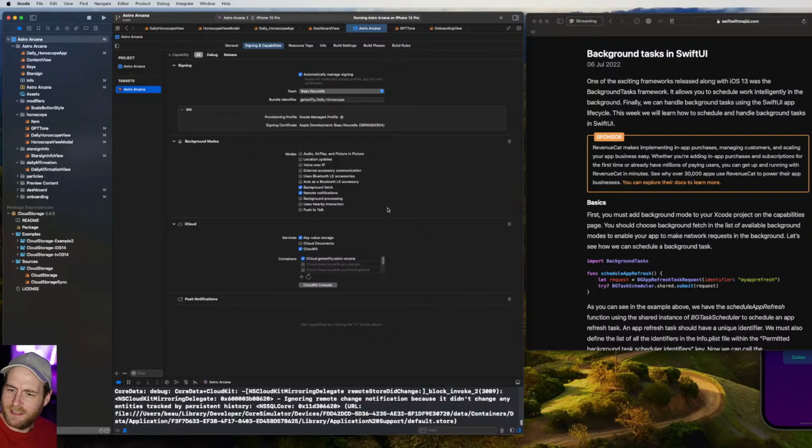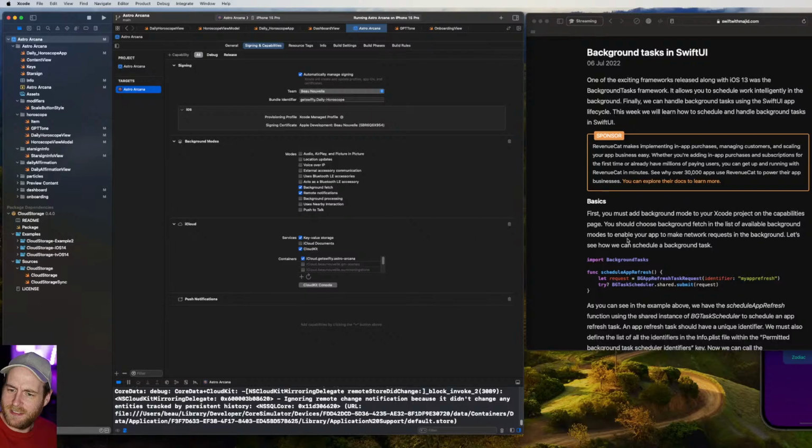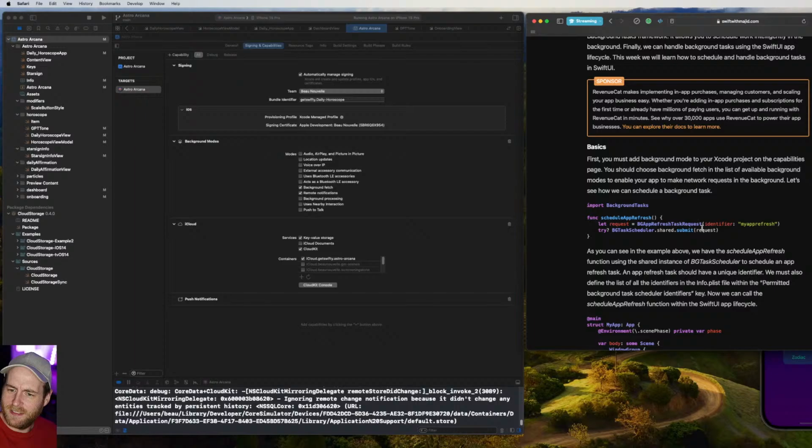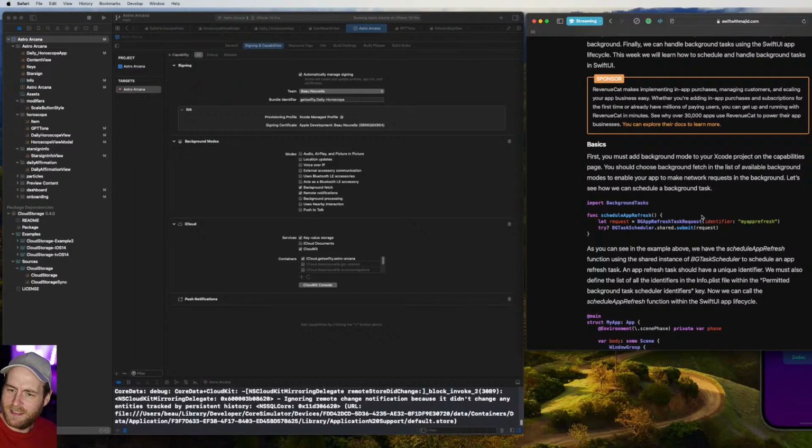So I don't know what background processing does, but it seems like we don't need to worry about that. And then afterwards, it looks like we need to create. So the way we do this now is a little bit different to how we did it in UIKit, which is why I need to look up a guide because I just haven't done this. I think I've done this once in one other app.